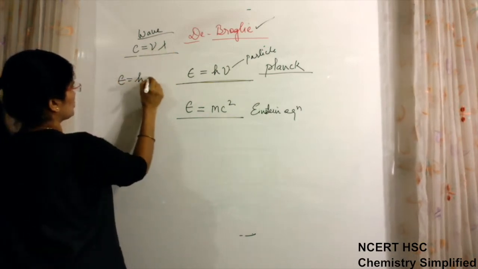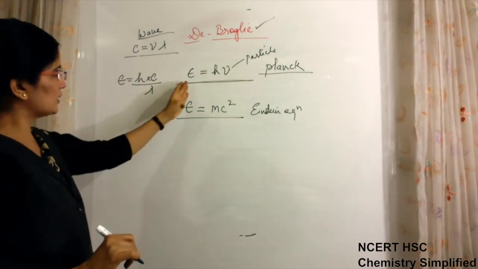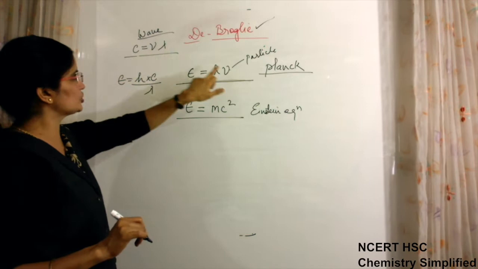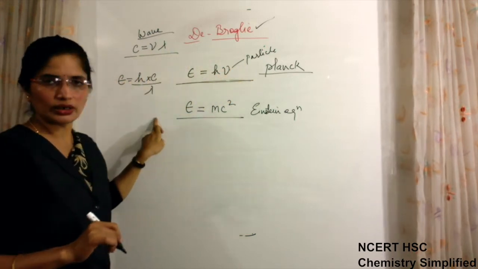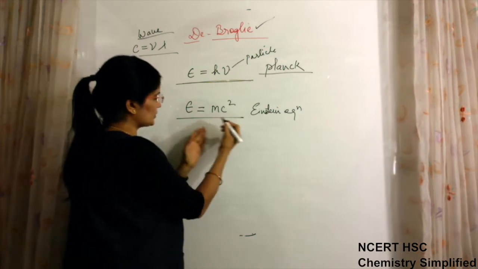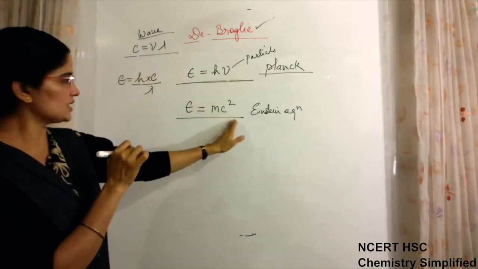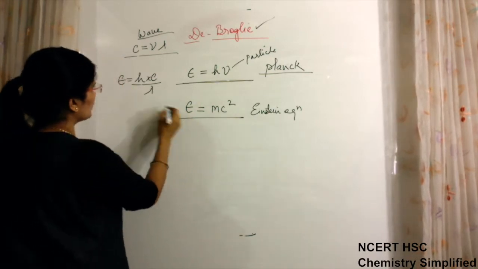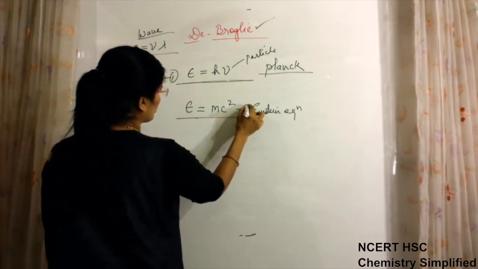So E is equal to h into c upon lambda. He converted this into a combination of the two: this is wave nature, this is particle nature. So he gave E is equal to h c upon lambda. And the other equation which he used, that energy is also converted into mass, that is E is equal to mc square. Now this is equation number 1, this is equation number 2.